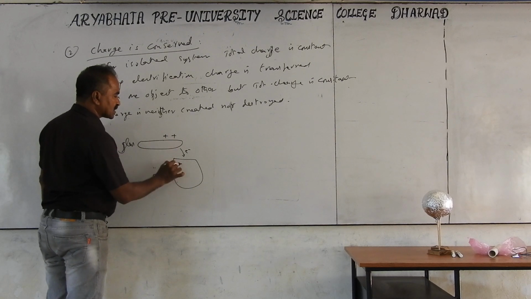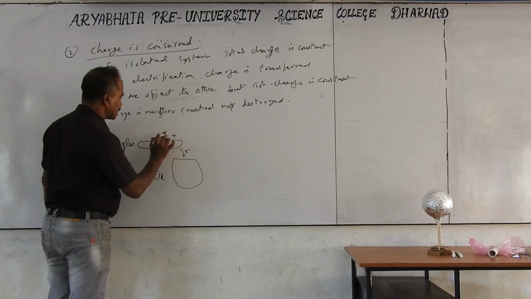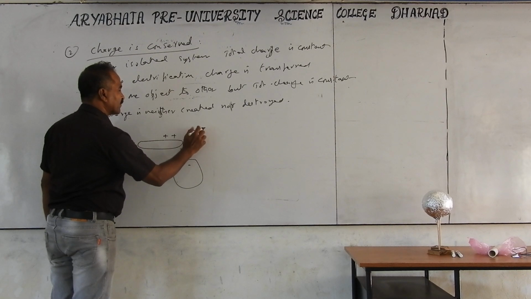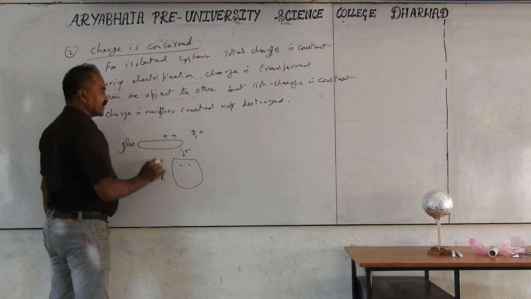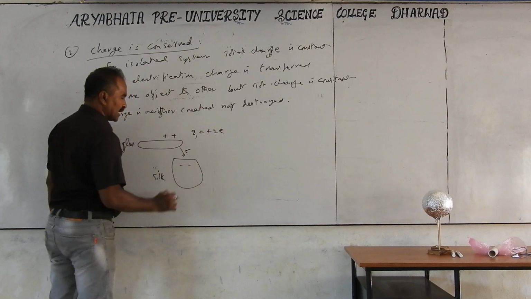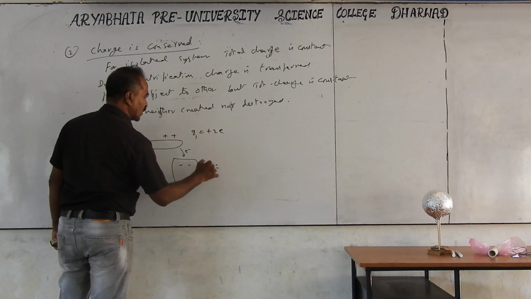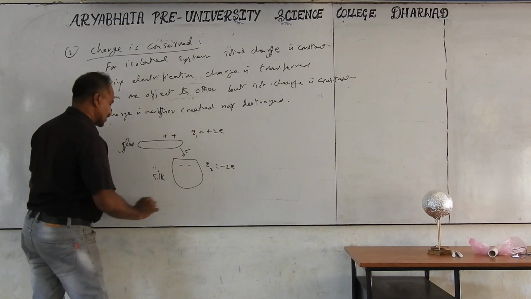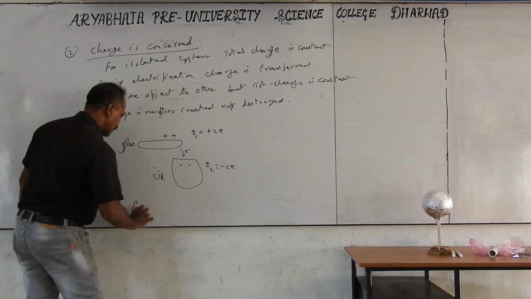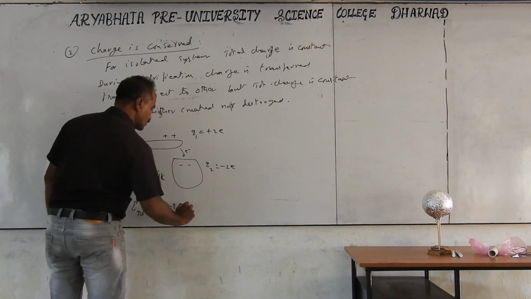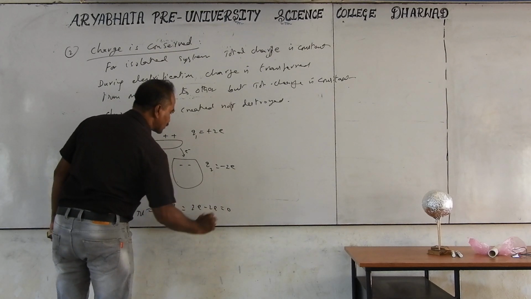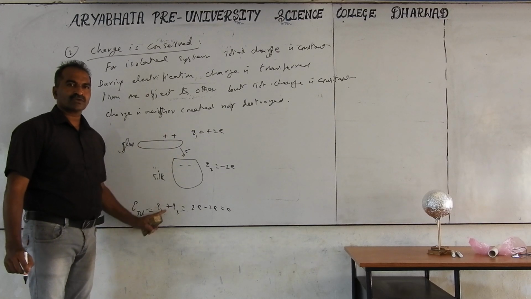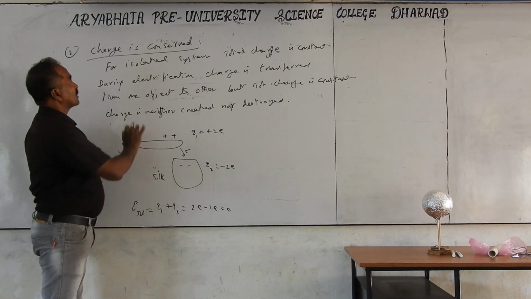If two electrons are lost, the glass rod gets two positive charges and the silk gets two negative charges. So charge of the glass rod Q1 is plus 2e, since two electrons lost means two protons in excess. And the silk cloth has two extra electrons, so Q2 is minus 2e. Total charge Q total equals Q1 plus Q2, which equals plus 2e minus 2e, which equals 0. Previously both were neutral, total charge 0. Now also total charge is 0. Therefore, this is conservation of charge.